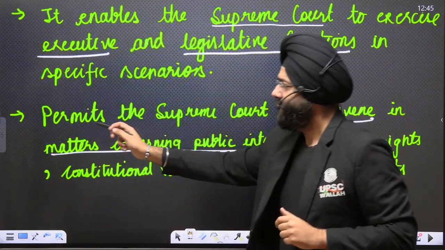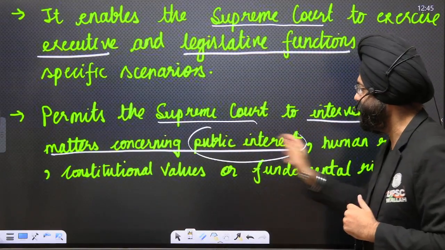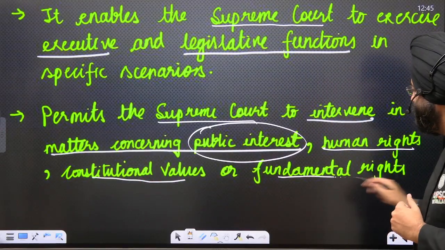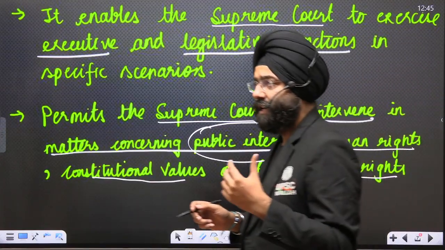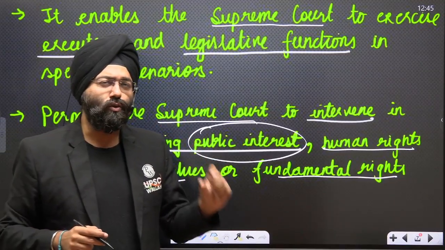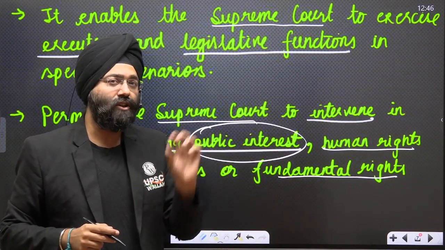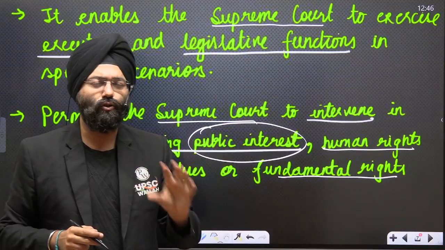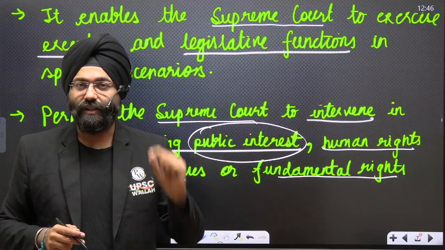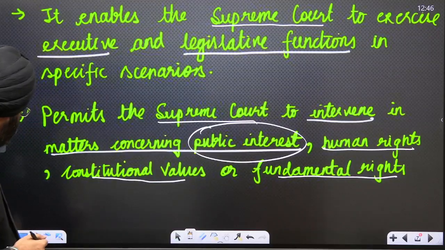As we move ahead, it permits the Supreme Court to intervene in matters concerning public interest, human rights, constitutional values, and fundamental rights. Please understand, it sometimes happens that the Supreme Court is of the view that the executive is not performing the duty expected of it, or the legislature is not performing the duty expected of it, and because of that some injustice is being done to the people. In that case also, the Supreme Court can use Article 142 to deliver the concept known as complete justice. Now let us see the various dimensions associated with it.